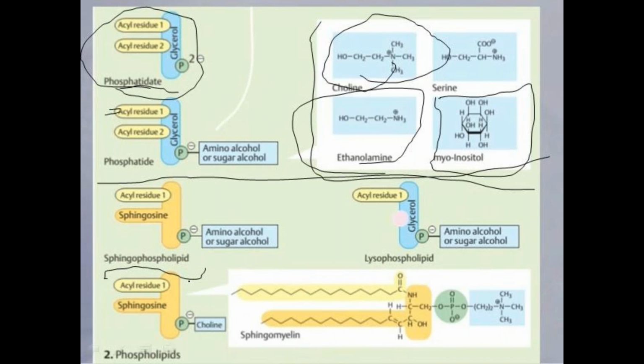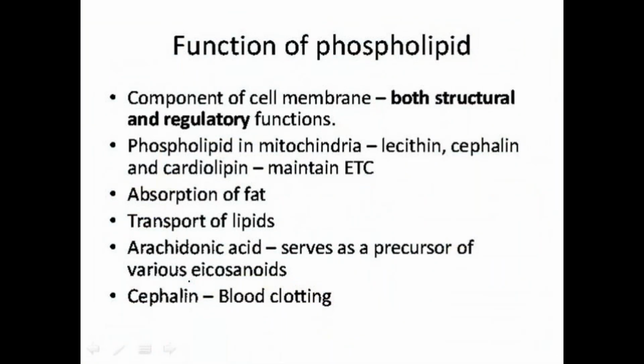What are the main functions of phospholipids? First of all, these are the main membrane components, which means they play a role in structural functions and in regulatory functions. They are also present in the membranes of other cellular organelles, such as the mitochondria, and the chloroplast, mainly in plants.